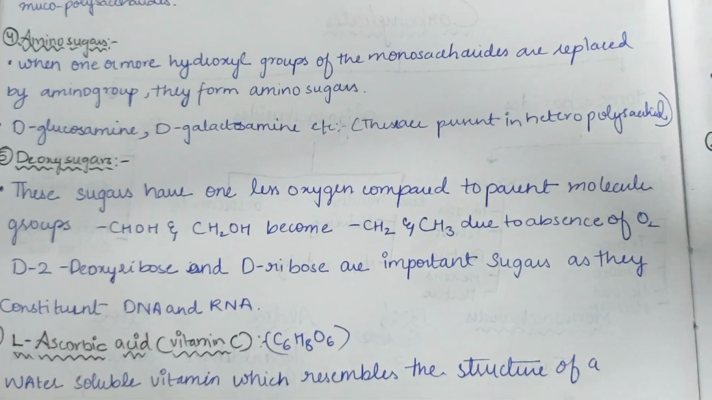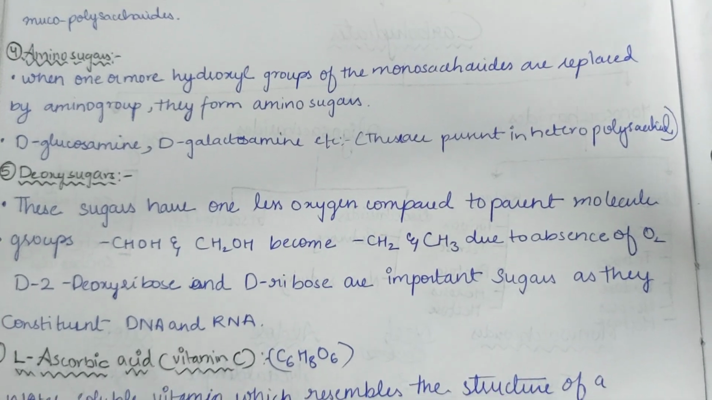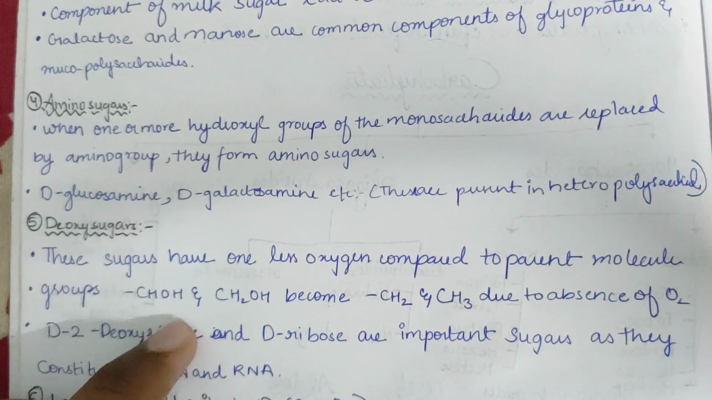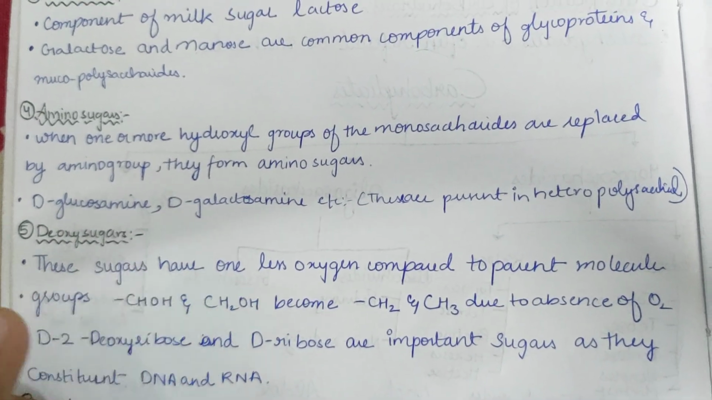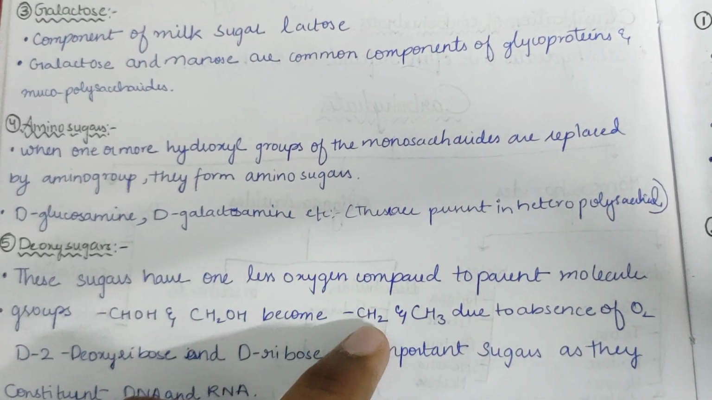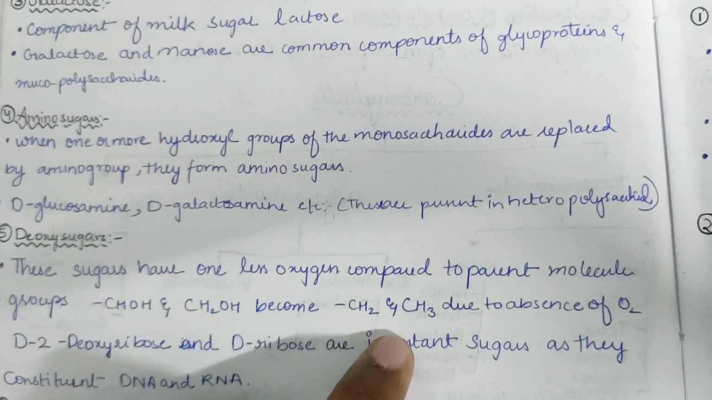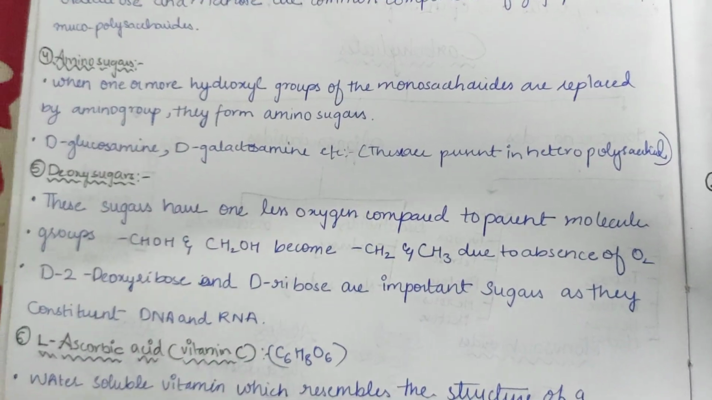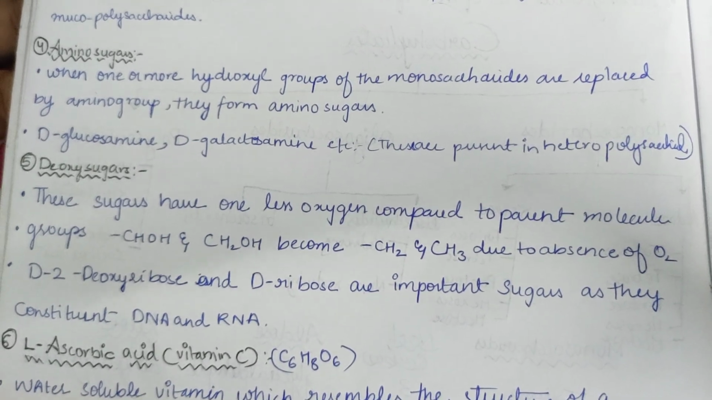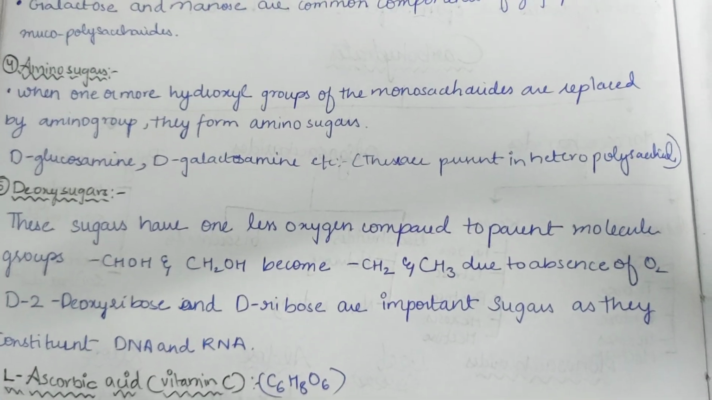Now deoxy sugars. These sugars have one less oxygen compared to the parent molecule. Like CHOH, the oxygen is removed here, so we have one oxygen less than the parent. This is the parent, whereas the oxygen is removed and it becomes CH2. And this is the parent, CH2OH, where the oxygen is removed and it becomes CH3. So 2-deoxyribose and D-ribose are important sugars, and they constitute DNA and RNA. So deoxy sugars are very important.